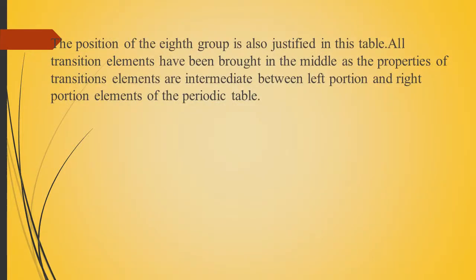Among the advantages of the modern periodic table, the position of the 8th group is also justified in this table. The properties of the transition elements in the middle are intermediate between the left portion and right portion elements in the periodic table. If you look at the periodic table, the properties of the left and right portions have been brought together in the transition elements.